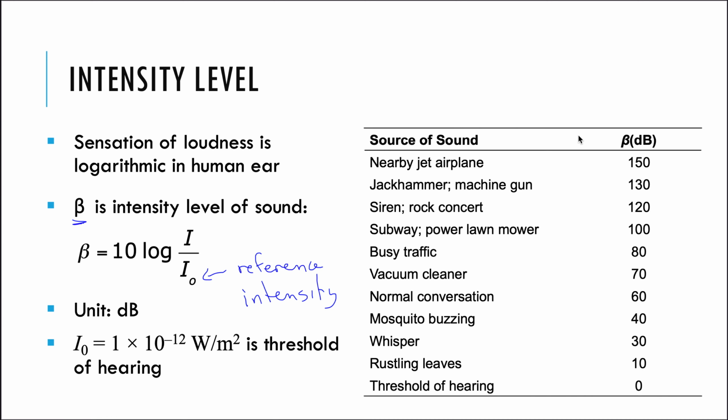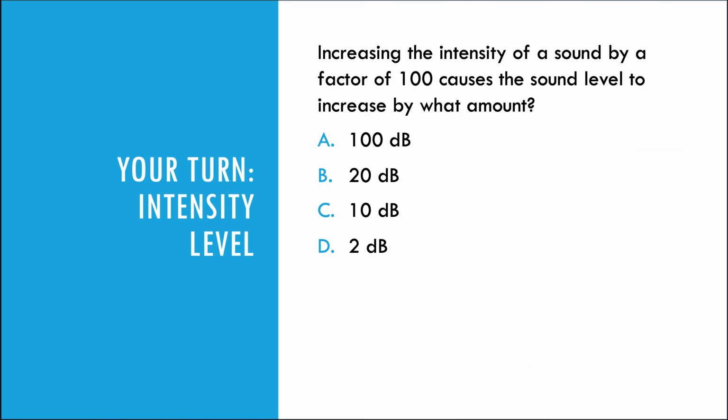Here's a result of typical sounds and their decibel levels. Threshold of hearing is 0 decibels. Threshold of pain is actually here around 130 decibels. But you can see how the increase in loudness of each of these sounds corresponds to an increase of 10 or 20 decibels each time. Let's go ahead and look at an example to understand the scale a little bit better.